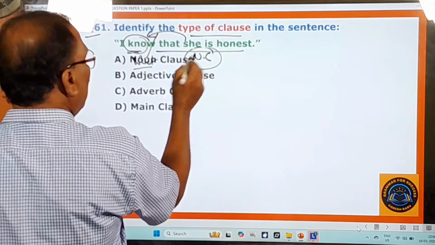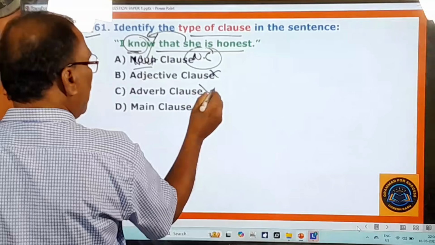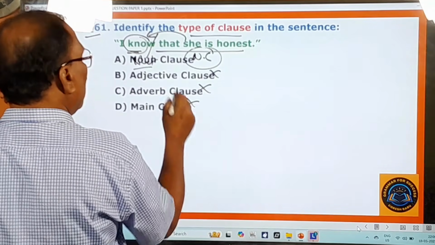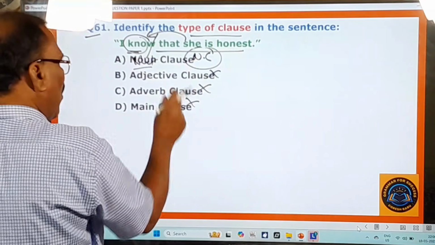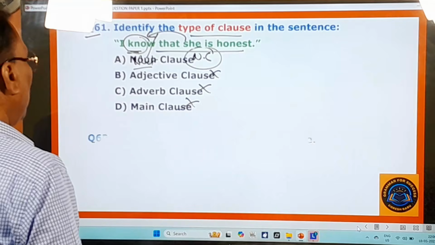Okay, this is a noun clause. It's not an adjective clause, it's not an adverb clause, it's not a main clause, it's only a noun clause, not all these things. Right, you move on to other questions.